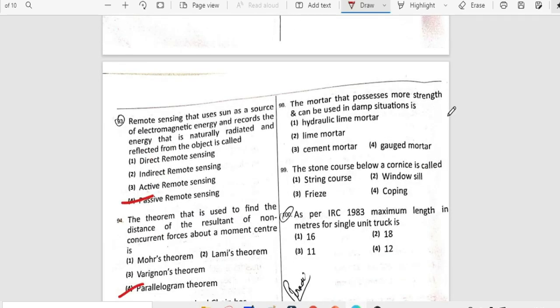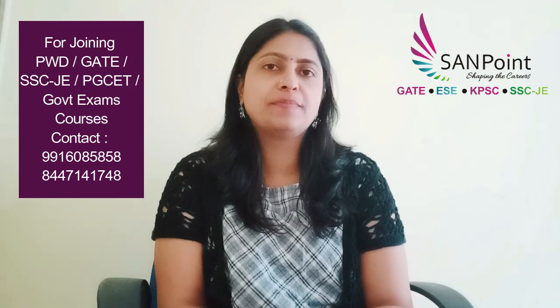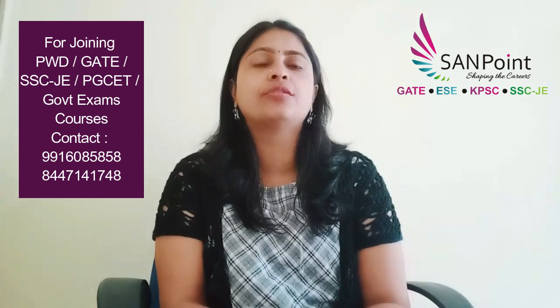The mortar that possesses more strength and can be used in damp situation is called as hydraulic lime mortar. The stone course below the cornice is called as option 3, frieze. As per IRC 1983, maximum length in meters for single unit truck is option 3, 11. So this was how the question paper was. It was little easier side only.